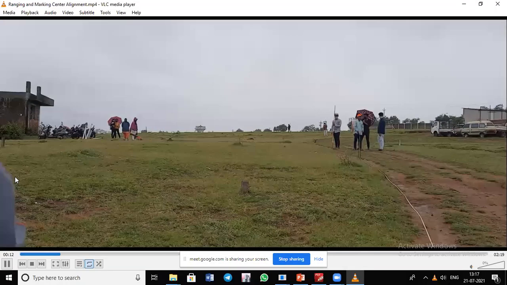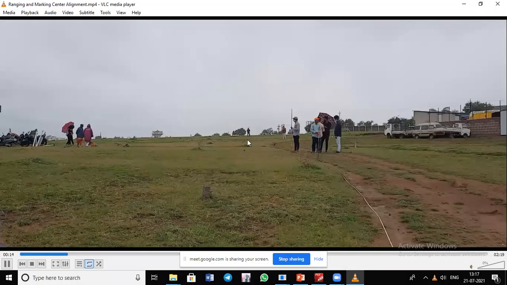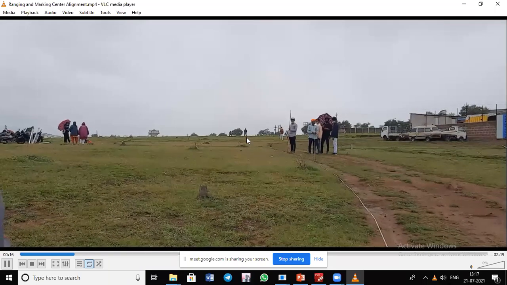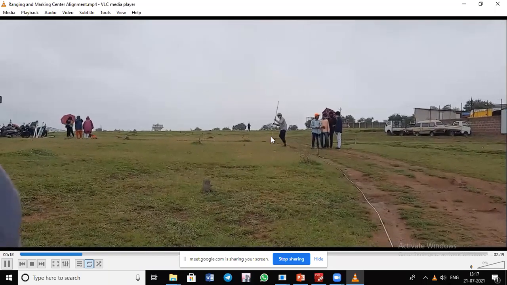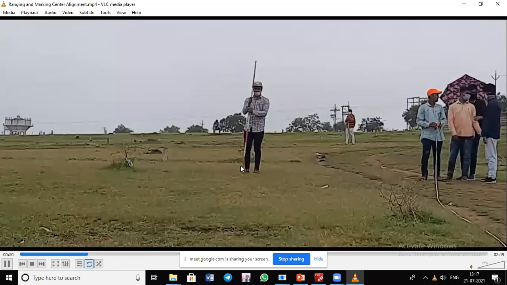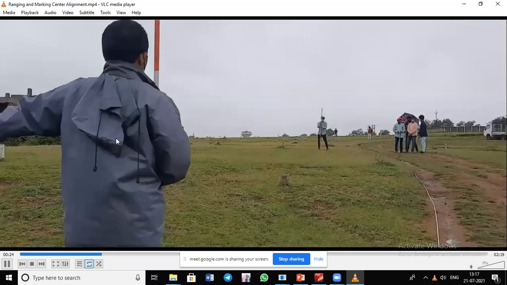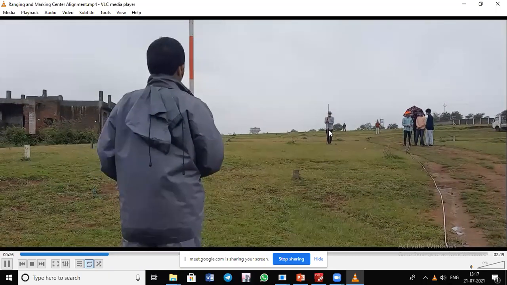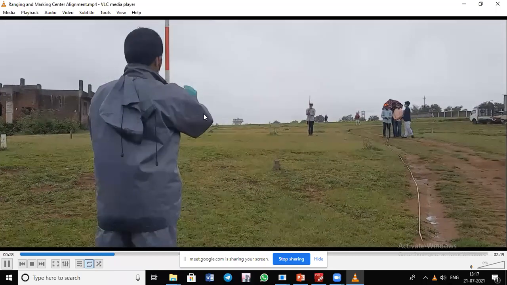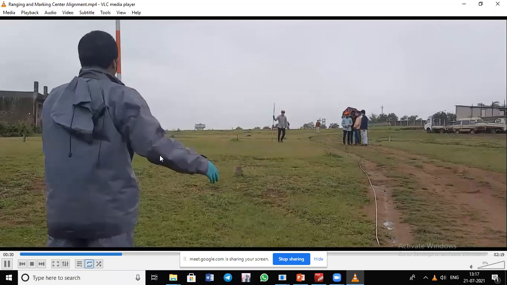So I am standing here, that is point A, and another is point B, which is on the ground. And these two persons are going to locate with respect to the sign conventions given by the follower here. And as per that, they are going to move. Okay. So sign conventions are given.